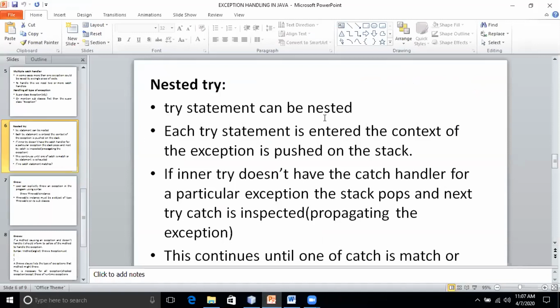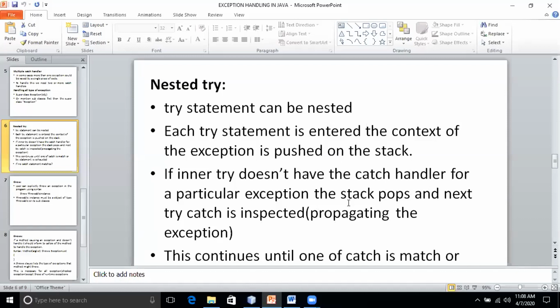So hope you have understood nested try. A try statement can be nested, and each try statement is pushed to the stack. Sir, for the innermost try, should we compulsorily have a catch handler of the same type? Or we can write any catch block, even exception. You can write exception there. What I mean to say is, if the innermost try doesn't have a catch handler for a particular exception, the stack will pop out.